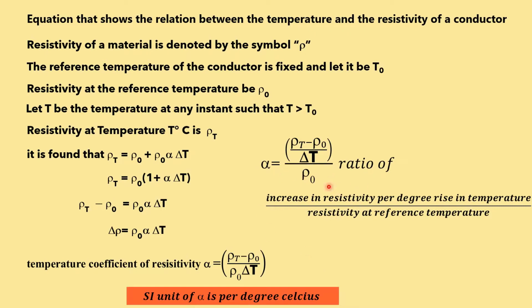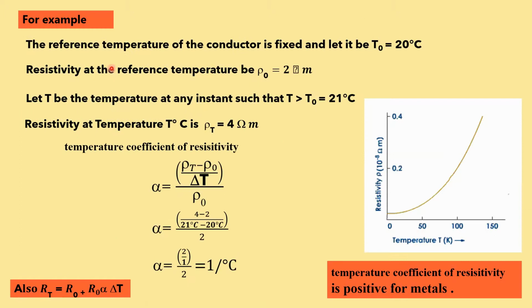It is defined as the ratio of increase in resistivity per degree rise in temperature to the resistivity at reference temperature. Okay. Let us look at an example. If the reference temperature is fixed and it be 20 degrees Celsius, resistivity at the reference temperature be 2 ohm meter. So this is not a question mark, this is ohm. Let me correct it. So it is ohm meter.